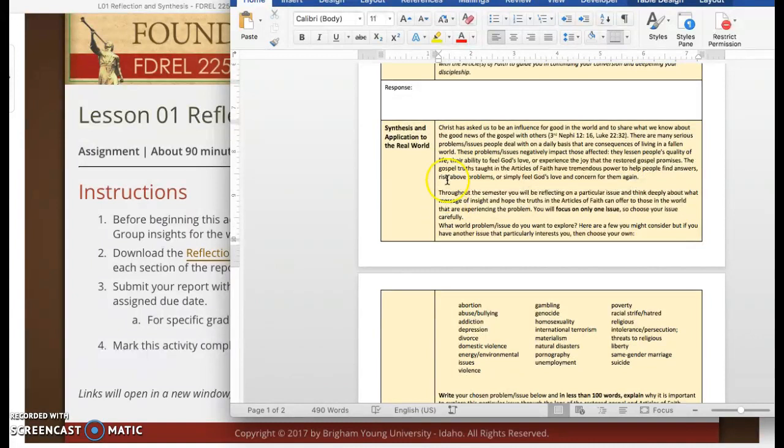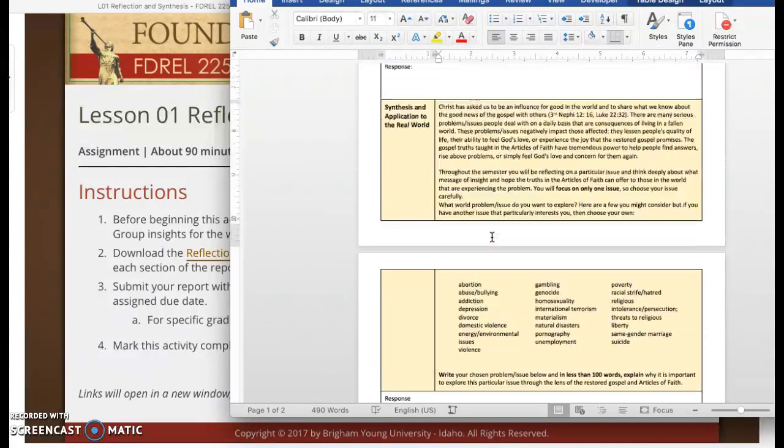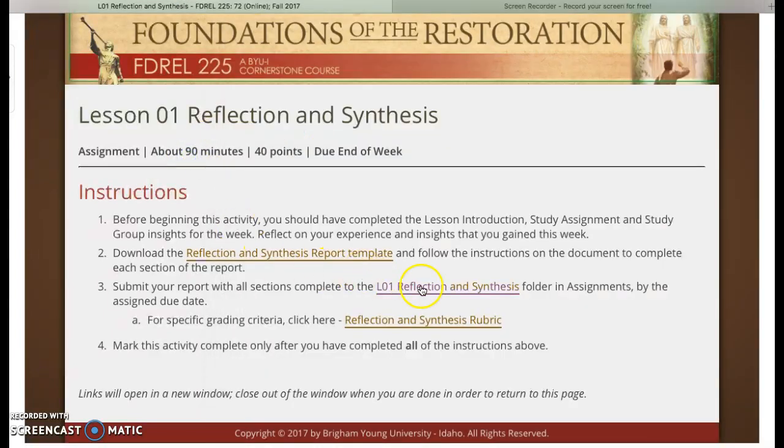And then right here, you're going to choose on this one, real world, what world problem issue do you want to explore? You'll pick one of those. And then right here, you need to respond in less than 100 words. Okay, so you'll write down your problem, the one that you prefer to have, and then in less than 100 words, you need to explain it. So that's it. You'll save that, and then you'll come back here, and you will stick it right in here in the reflection and synthesis folder.